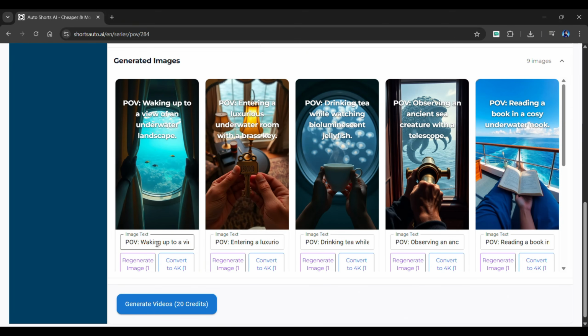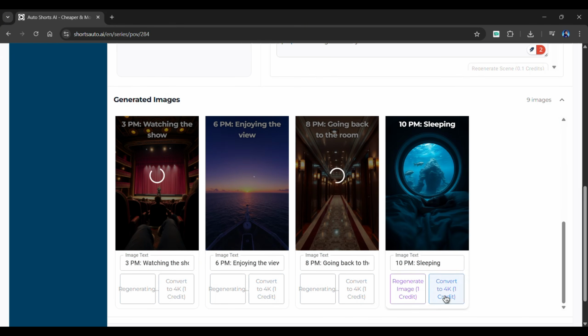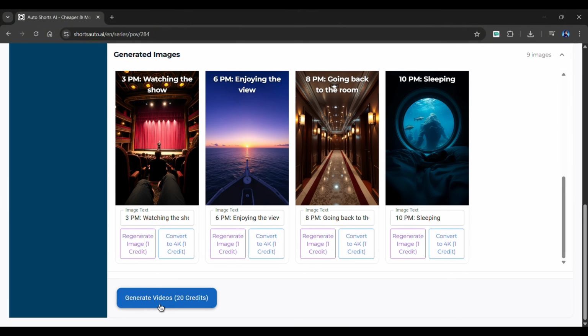Also, the image text is actually the captions of the video. You can either leave the text as it is, or add time description text to all the scenes, as I did. Next, I would recommend you all to upscale your images for a more enhanced quality. Once you're satisfied with the images, simply click the Generate Videos button.